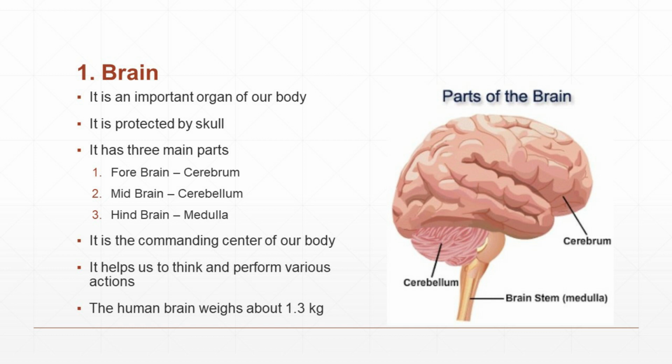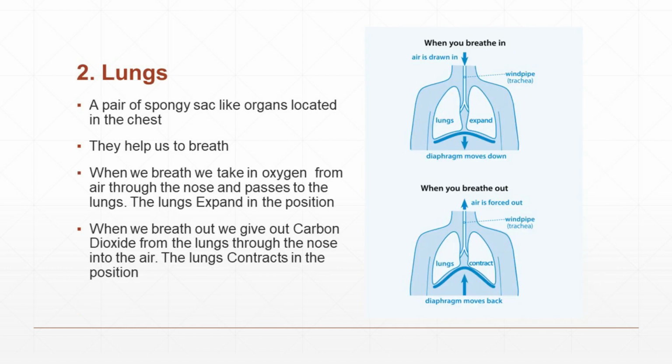Brain is an important organ of our body. It is protected by the skull. It has three main parts: forebrain or cerebrum, midbrain or cerebellum, hindbrain or medulla. It is a commanding center of our body. It helps us to think and perform various actions. The weight of the brain is 1 kilogram and 300 grams. Now let us learn about lungs.